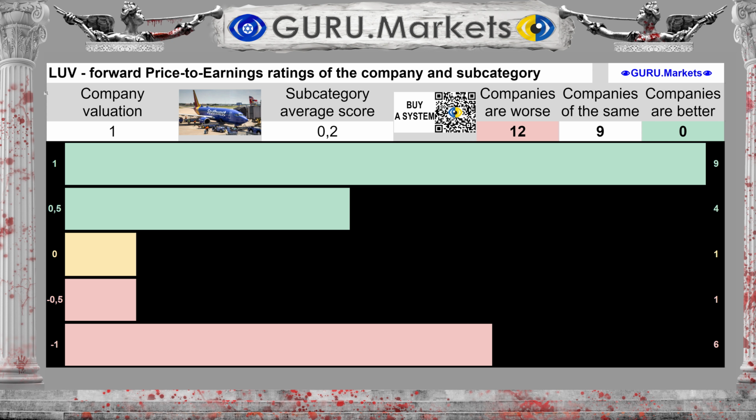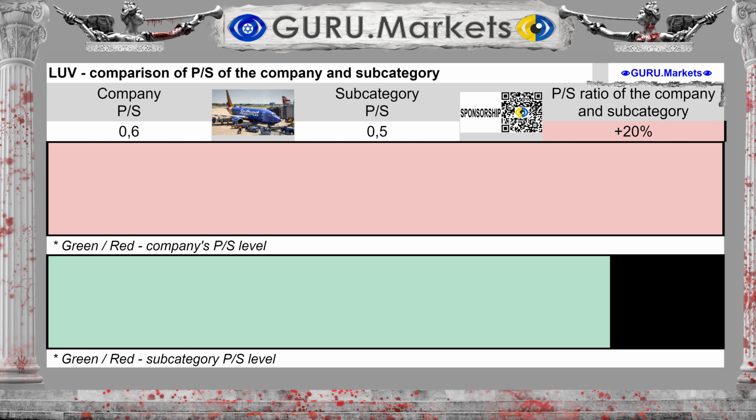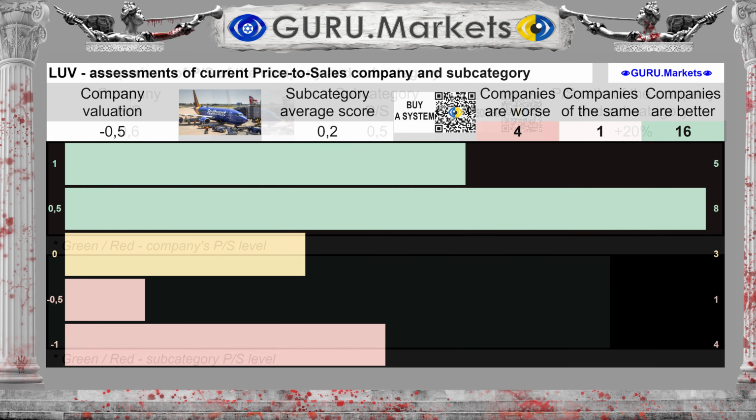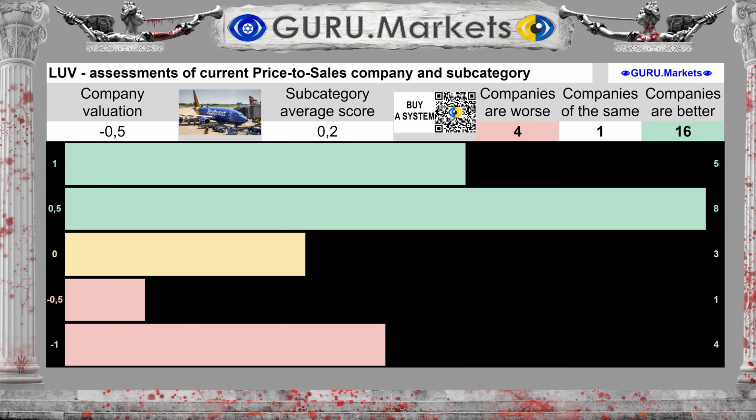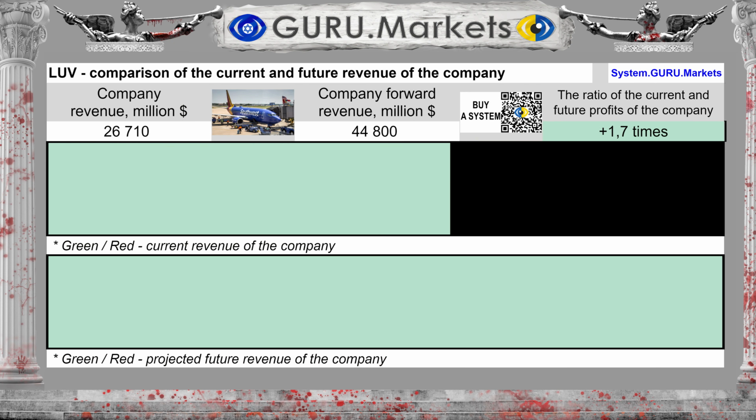The company's price-to-revenue ratio corresponds to 0.6. The average in the subcategory is 0.5, which is 20% higher than the average in the subcategory. Assessment of the company's stock price to its revenue in comparison with the indicators of companies in the subcategory: Tolerable, -0.5 points.